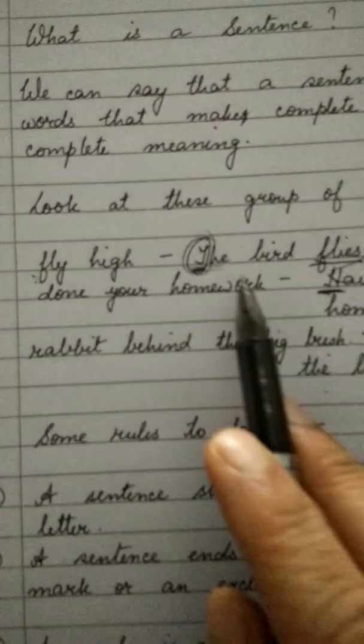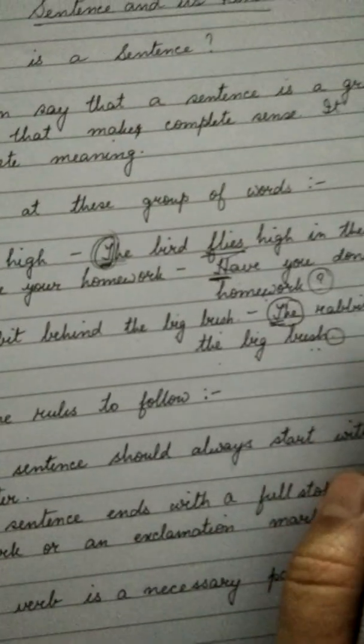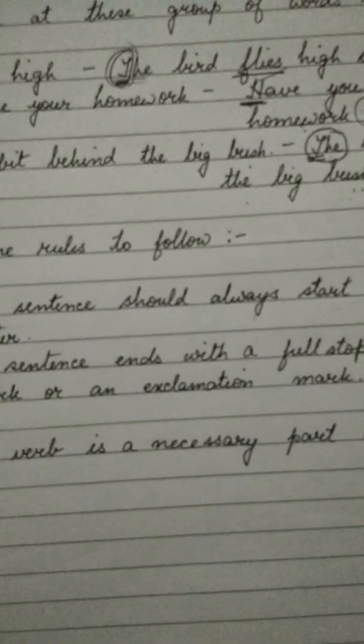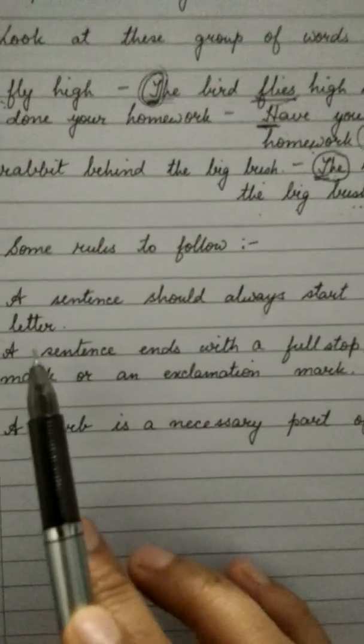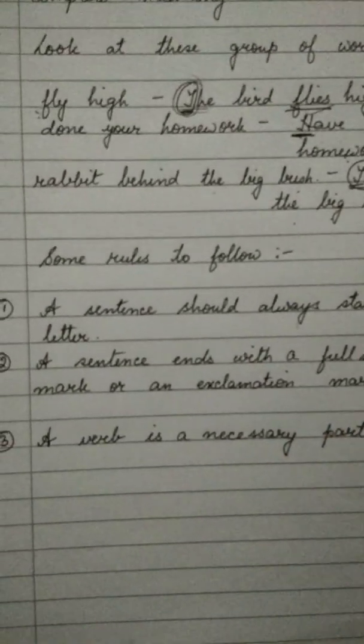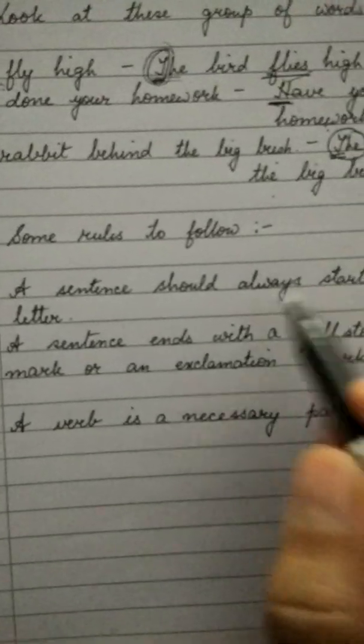Okay? For example, the bird flies high in the sky. Have you done your homework? Etc. Now, there are a few rules to follow regarding a sentence. A sentence should always start with a capital letter. You should never start a sentence with a small letter.